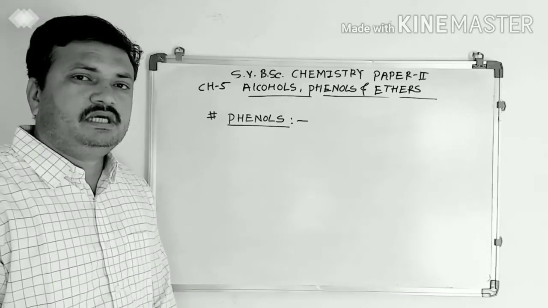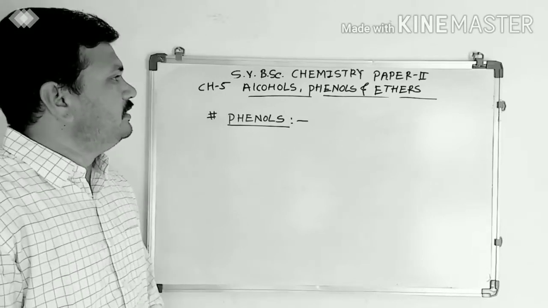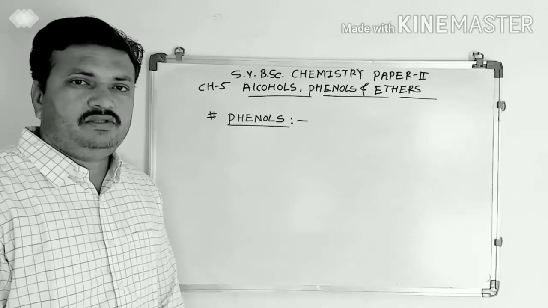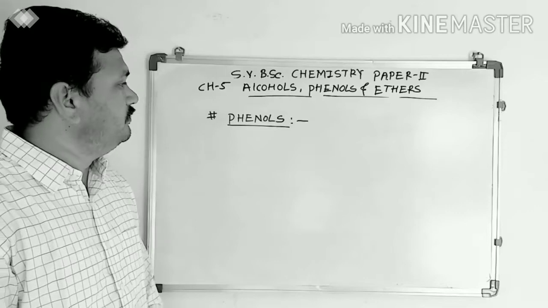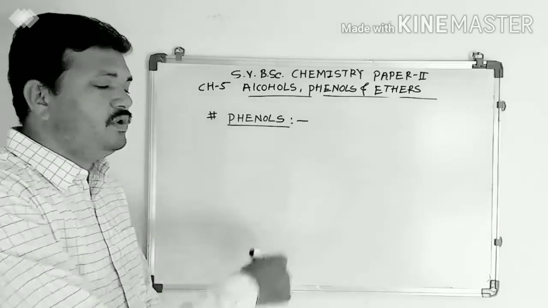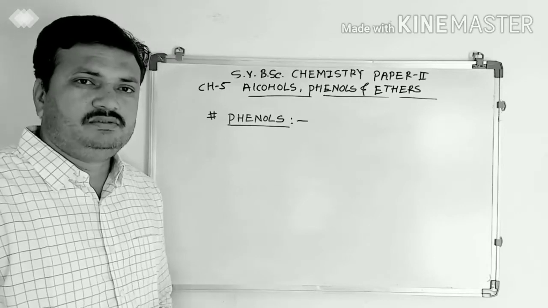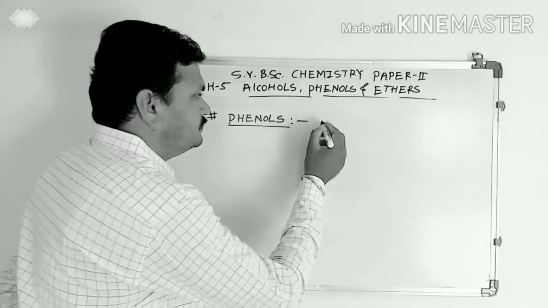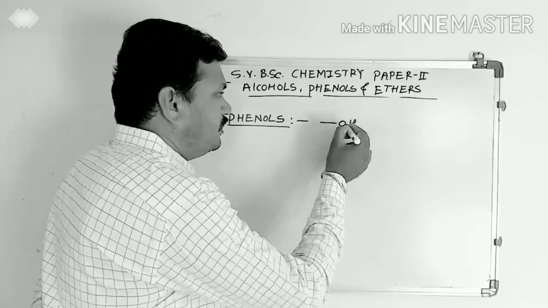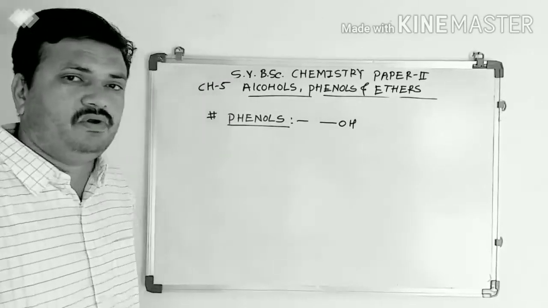Now we are going to start chapter number 5. It is alcohols, phenols and ethers. In that we will see first what are phenols. Phenols are the aromatic compounds having the functional group OH. Hydroxy group is the functional group of phenol.